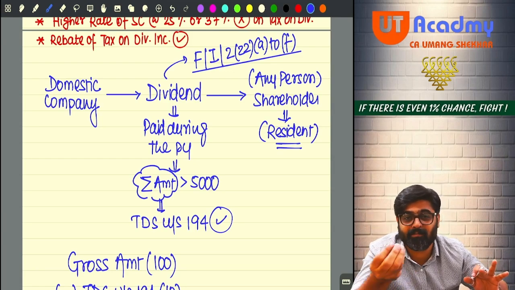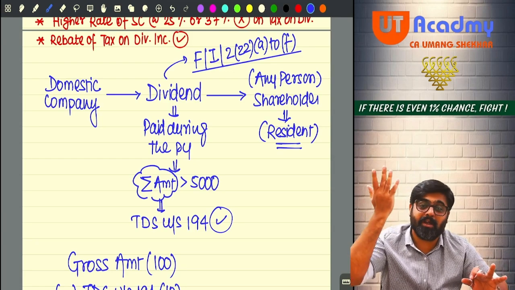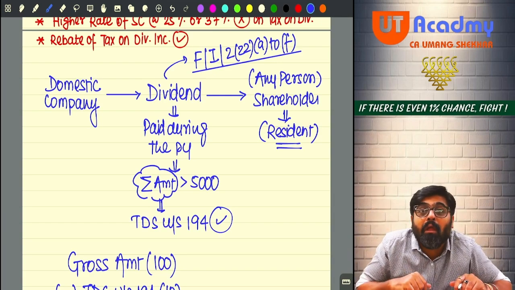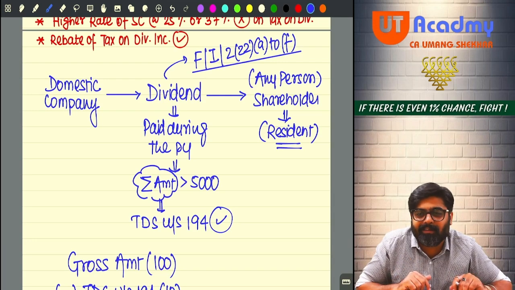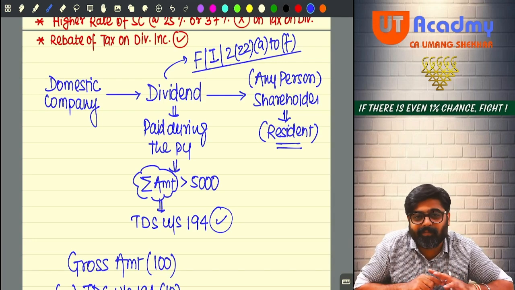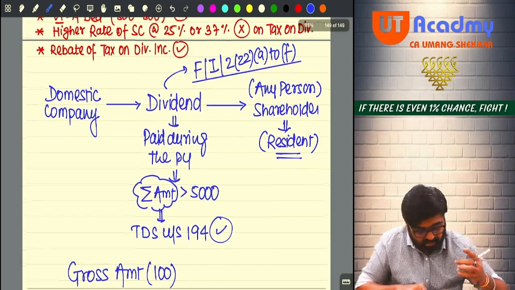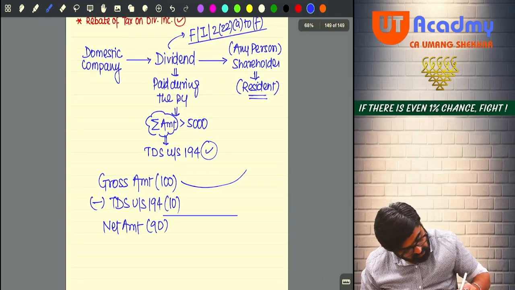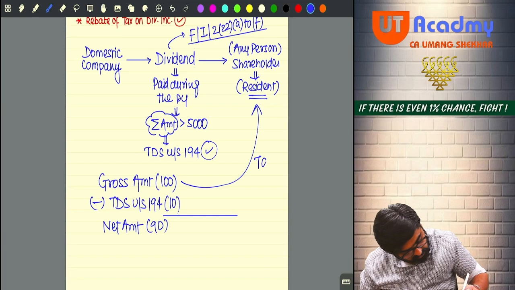Just now I asked a simple doubt: under the head salary, how much will be taxed, gross or net? This should be remembered. So under the head IFOS, always the gross amount will be taxable.